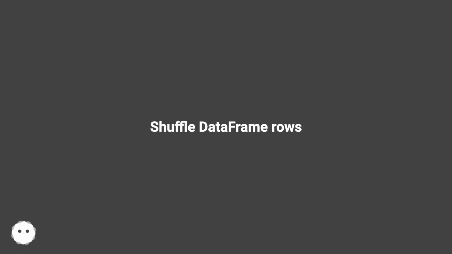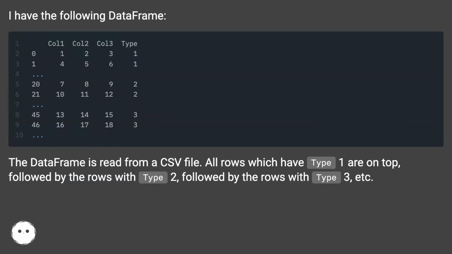Shuffle data frame rows. I have the following data frame. The data frame is read from a CSV file.